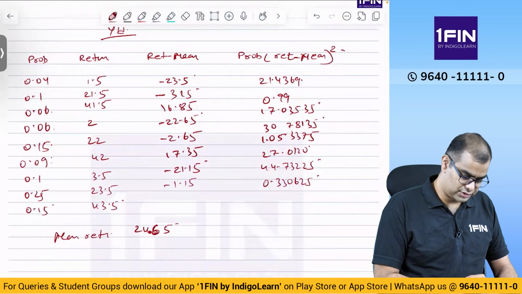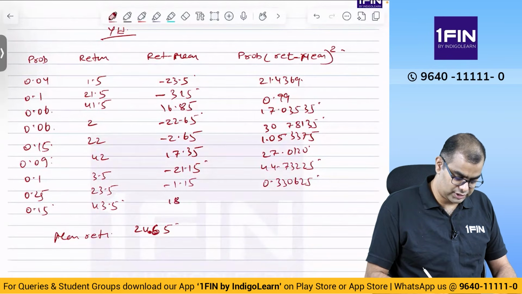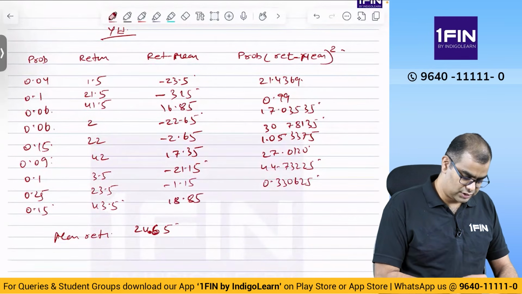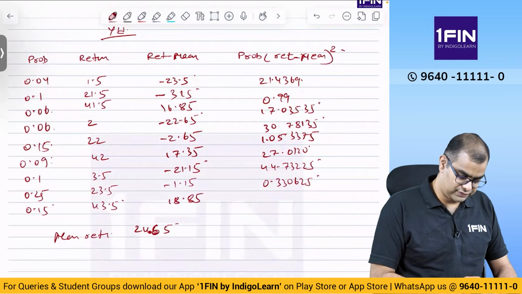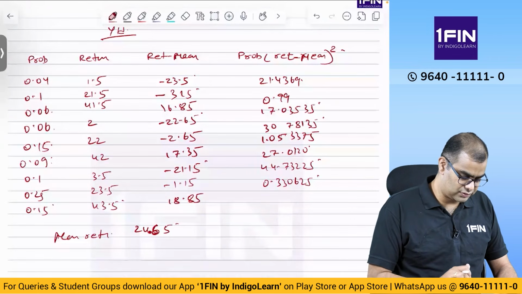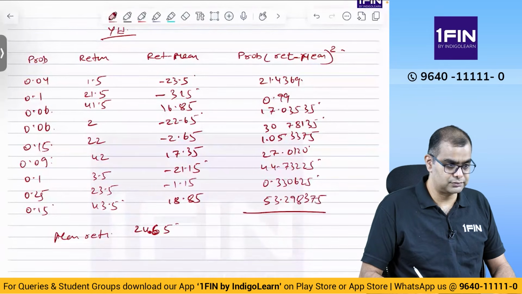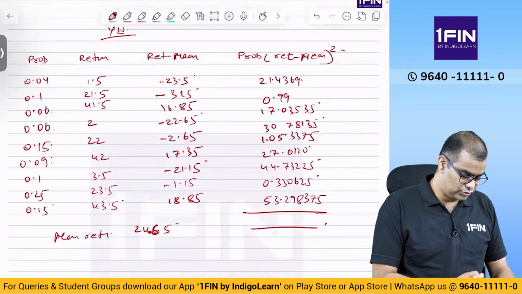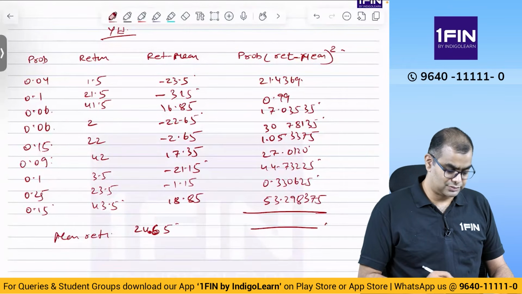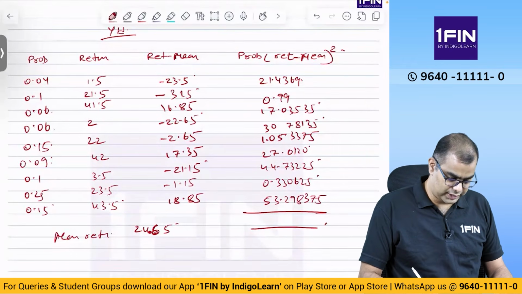43.5 minus 24.65 is equal to 18.85, into equals 355 into 0.15 is equal to M plus 53.298375. Okay, then if I do memory recall, I get 196.7525.